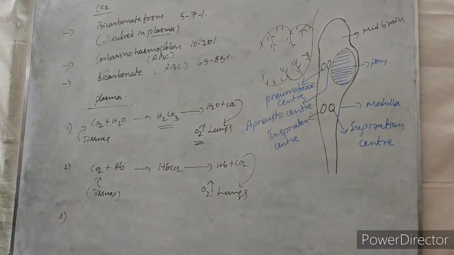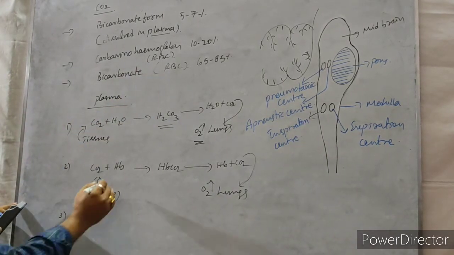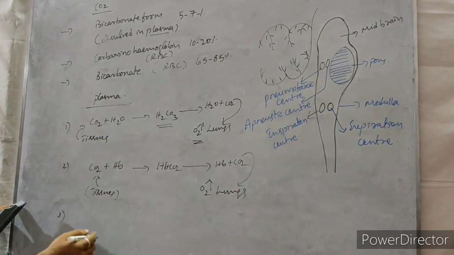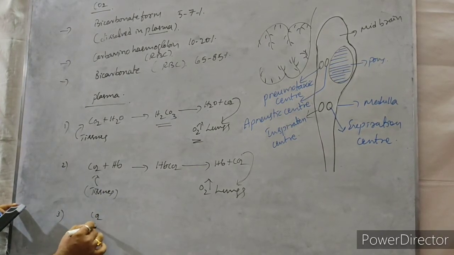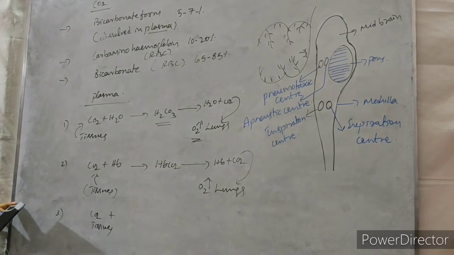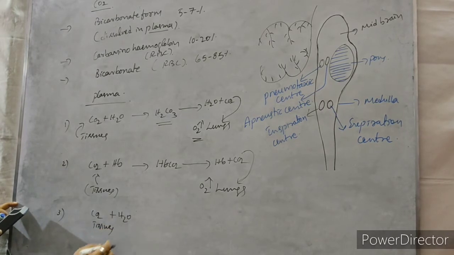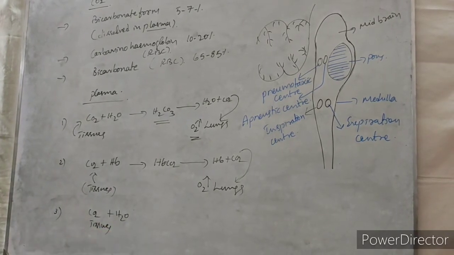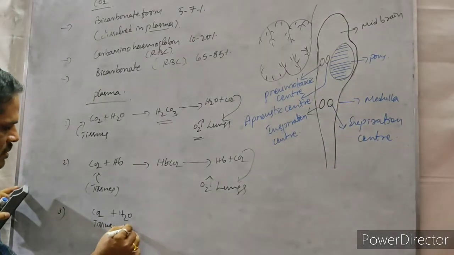The third one is the bicarbonate form with the help of RBC only. Now, how is it formed? Carbon dioxide released from the tissues combines with water. Where is the water present? In the blood.